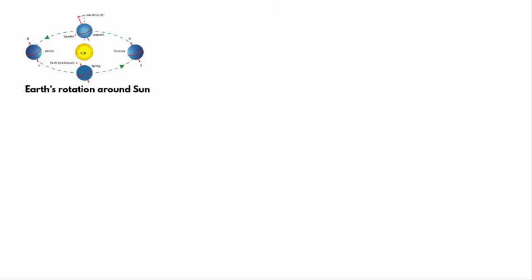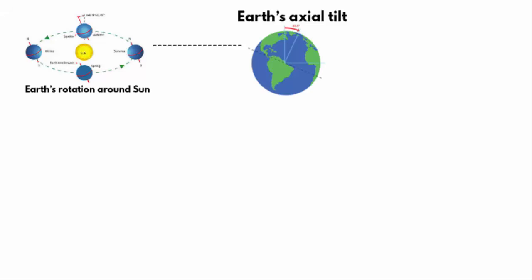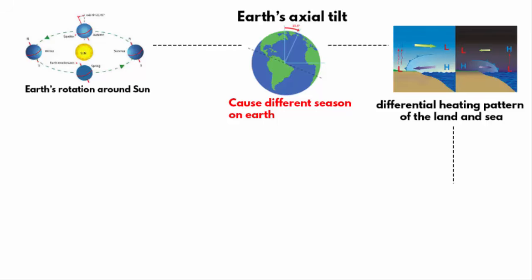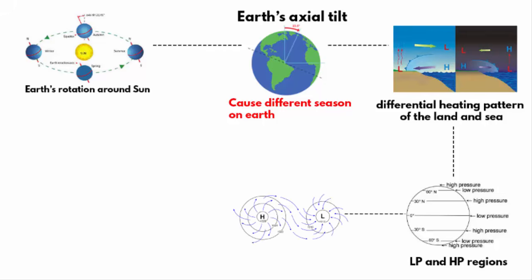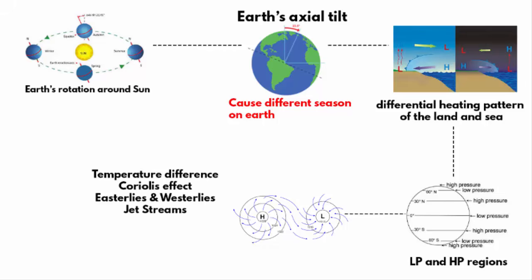So what I'm trying to say is, first understand the Earth's rotation around the sun, then its axial tilt, then how it affects the season on Earth. After that, get to know the differential heating pattern of the land and sea, which will further tell you about the formation of low pressure and high pressure regions. Once you understand that, wind has to move from high pressure to low pressure region. That's it. So go step by step and try to connect these different variables. You will somewhat understand the weather pattern of a particular region.